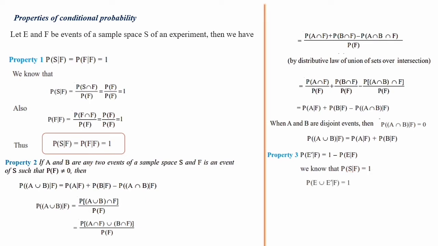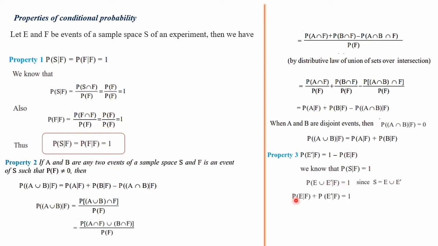Then P of E union E naught given F is equal to 1, because E union E naught is S; the union of a set and its complement will surely be the sample space. So P of E union E naught given F is equal to 1.